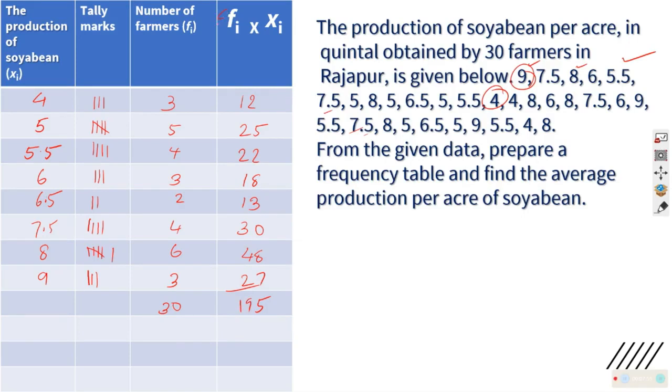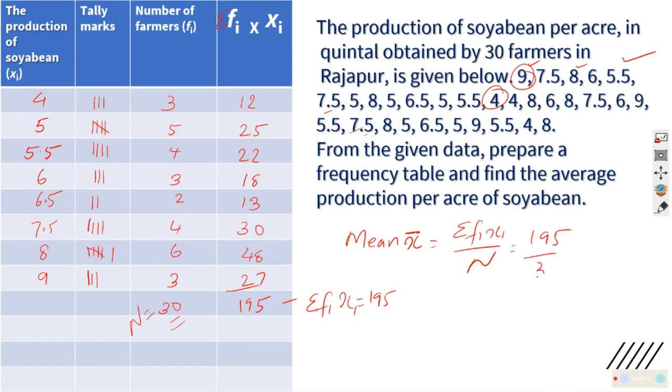This is nothing but the sigma of the sum of it you got from here, which we can write as sigma fixi, which is equal to 195. You got it. And you know this is 30, so the mean, which is represented by a symbol like this, is the sum of this upon n, which is equal to 195 upon 30, which is equal to 6.5 quintal.